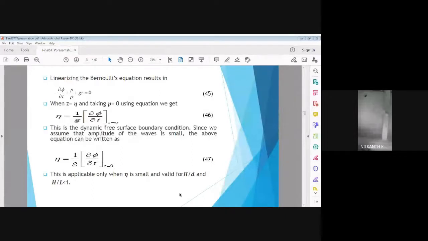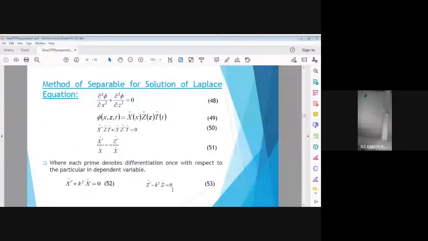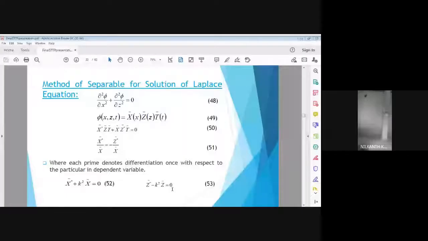Next slide, please. So here we have derived the equation. Now we will briefly look at the solution of this Laplace equation. Here I will not go into detail of this method of separable. The basic Laplace equation, our objective is to find out the value of phi, velocity potential.